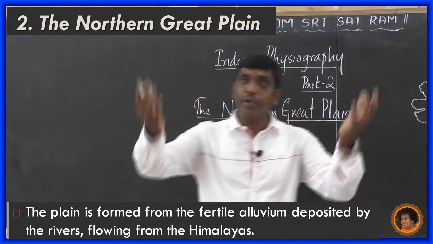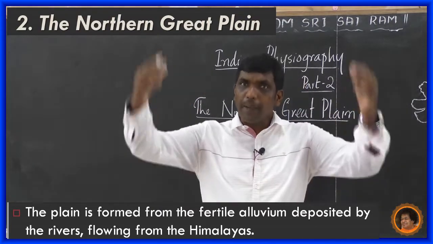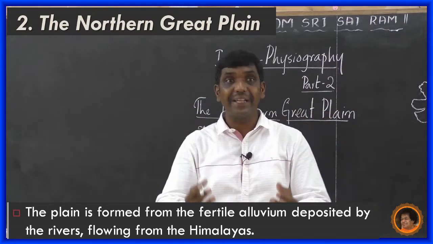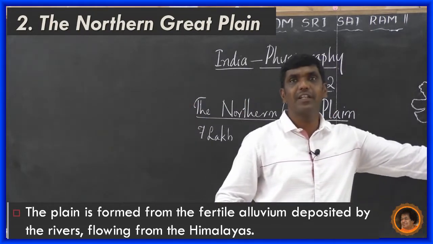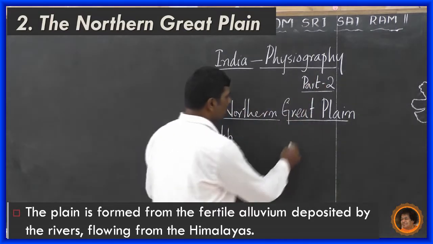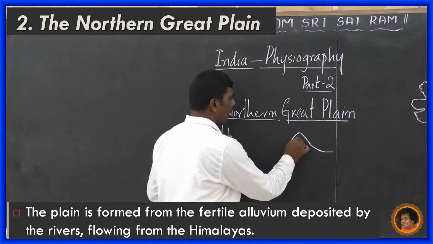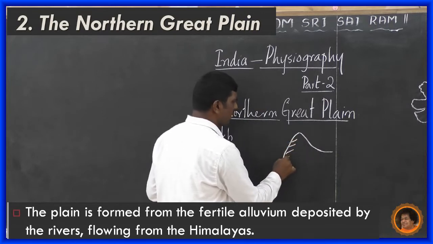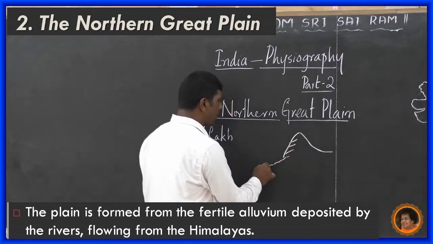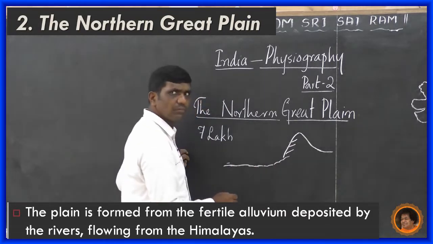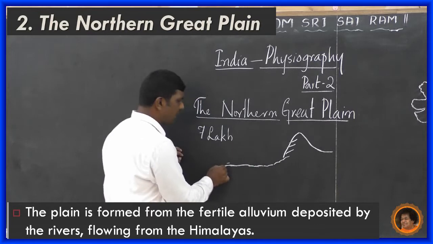When they are passing from the Himalaya, they bring down the materials and spread them in this region. Imagine this is the Himalayan mountain. The rivers which originated in the Himalayan mountains brought down the materials and soils, the alluviums, and spread them here.